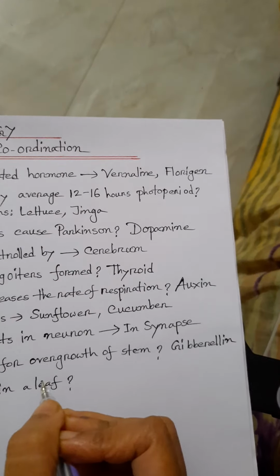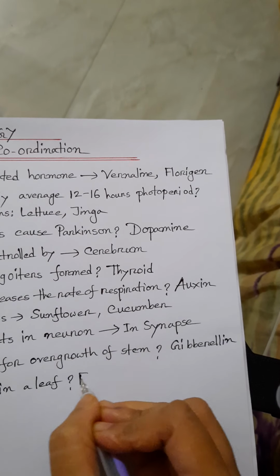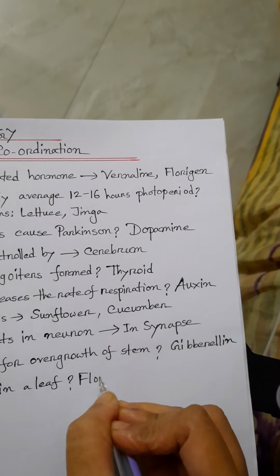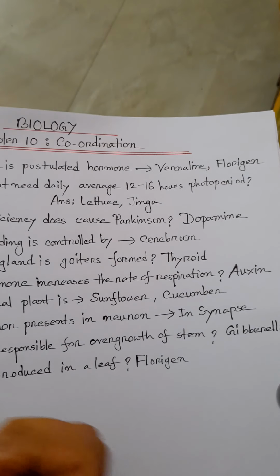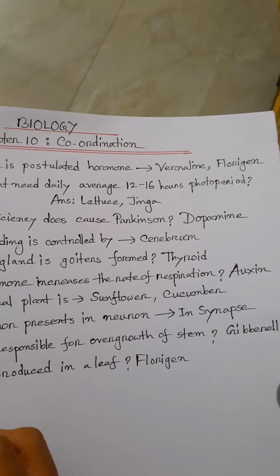One kind of hormone produced in a leaf is known as florizin.